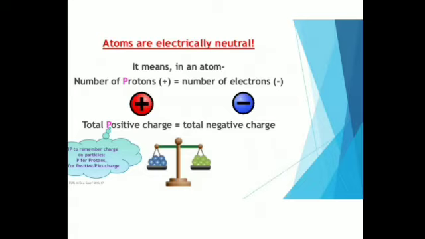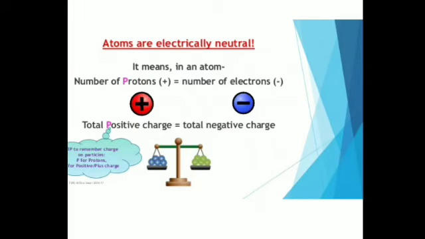For hydrogen, it contains one electron and similarly one proton. For nitrogen it is 7 protons and 7 electrons, and be it helium, carbon or oxygen, it will be the same thing. The number of protons will always equal the number of electrons.